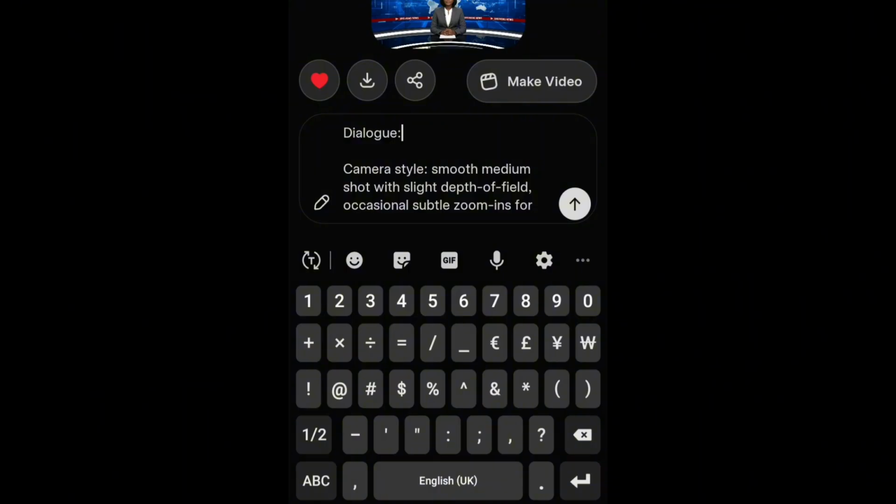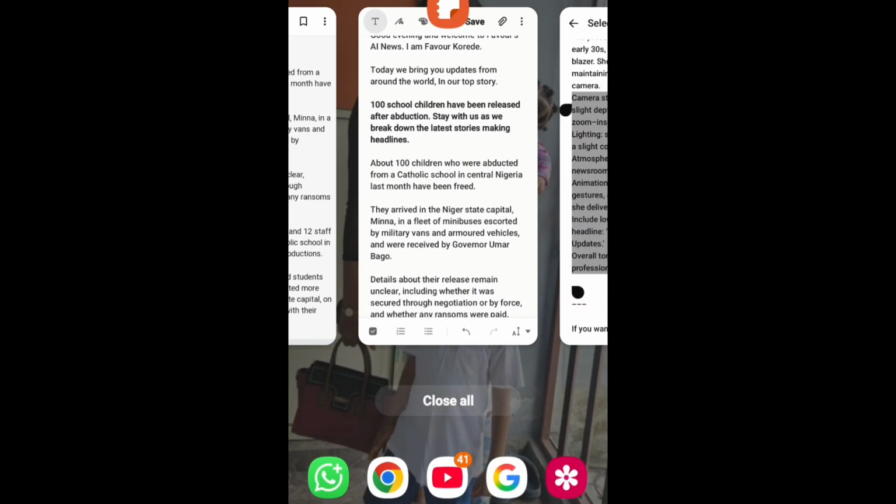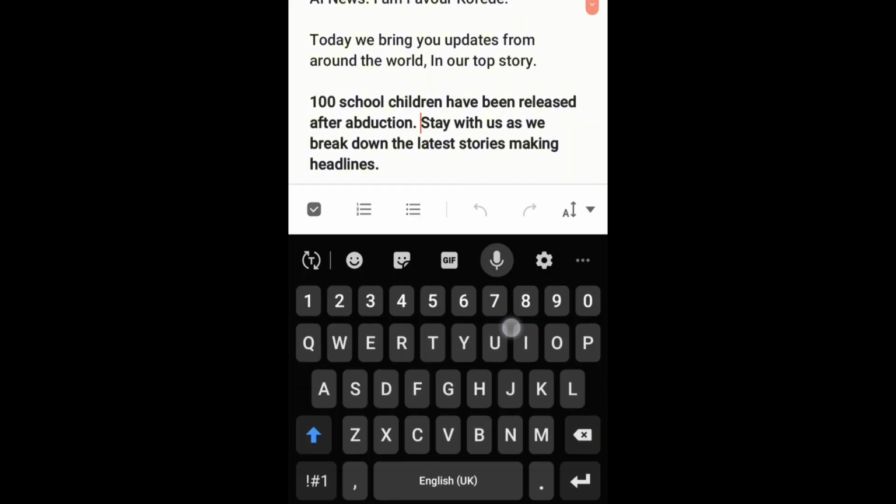Then you bring in the quotation mark. If you don't add this quotation mark open and close, you will confuse the avatar. It will not know that this is what it's supposed to say. But once you put dialogue and you put it in quotation marks, you are telling it what to say. Now we will go to that WordPad where we pasted the news.